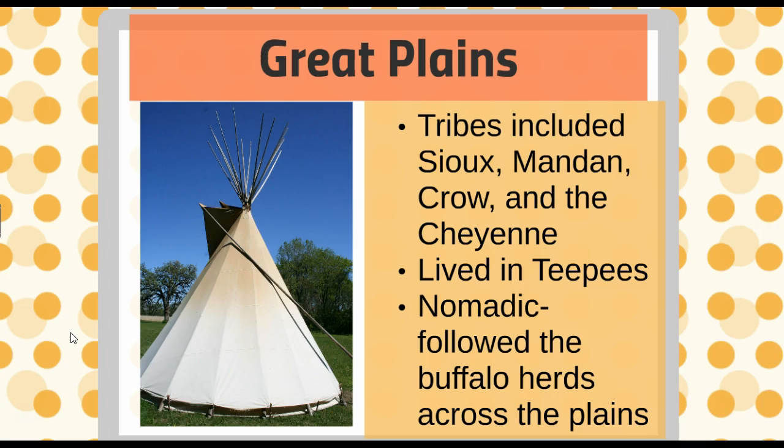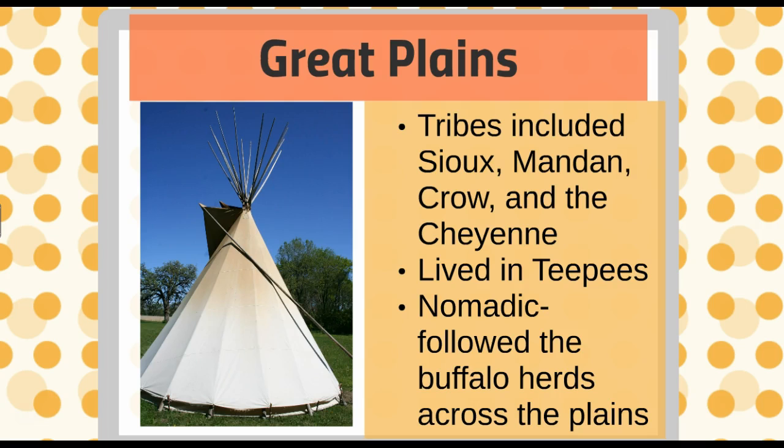The teepees were often made out of buffalo skins, and they had a hole in the middle at the top so that they could have a fire inside to keep them warm, and the smoke could go out the top almost like a chimney. The reason why they needed their teepees to be mobile is because the Great Plains Native Americans were nomadic, and that means that they had to move around from place to place. They did very little, if any, farming, because they oftentimes were following the buffalo herds across the plains.